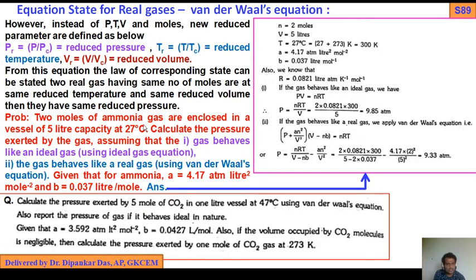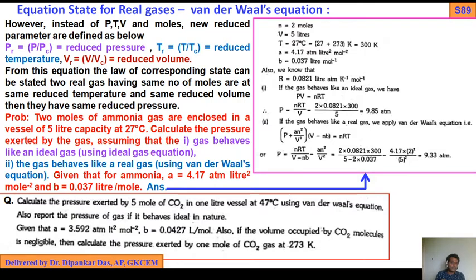V, 5 liter. T given 27 degree centigrade, so 27 plus 273, that is 300 Kelvin. a given 4.17 atm liter square mole inverse 2, b 0.037 liter mole inverse. Okay. Now the question will arise, which value of R should I use?